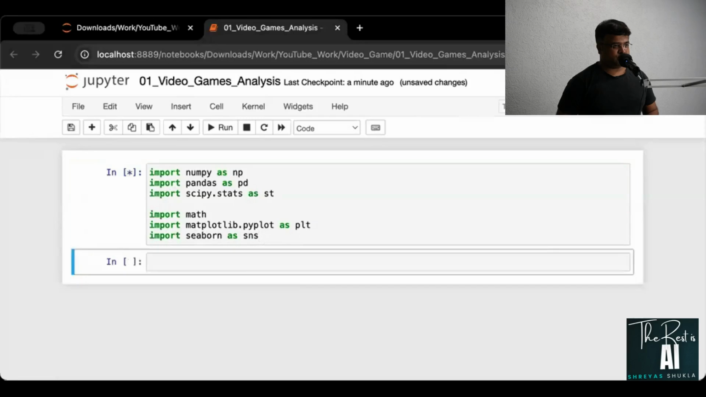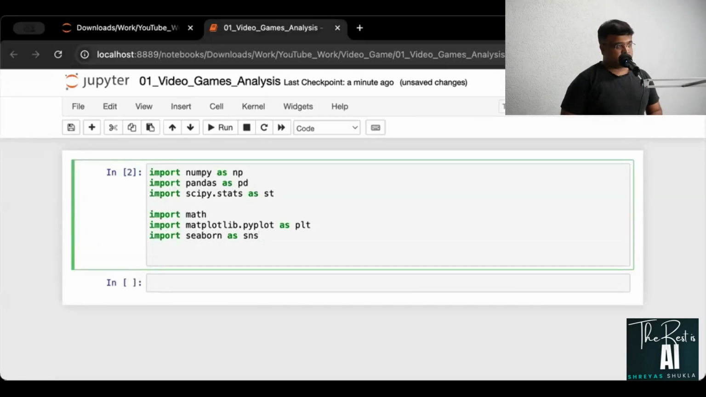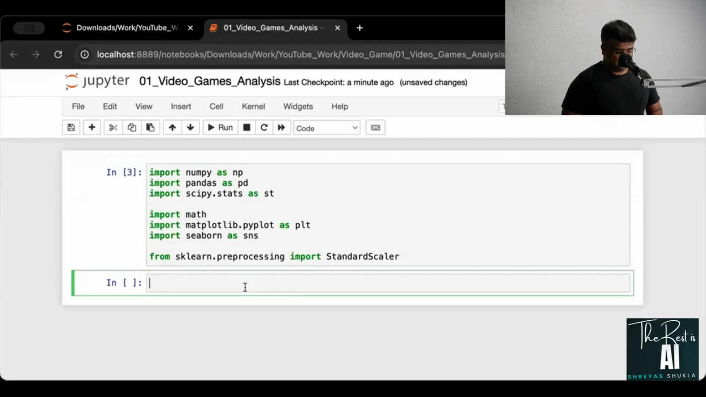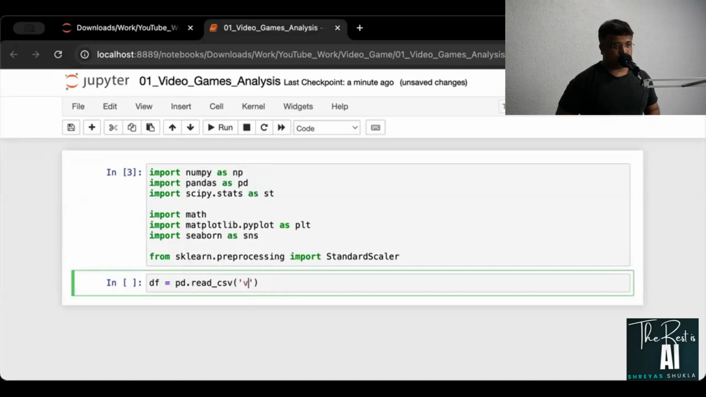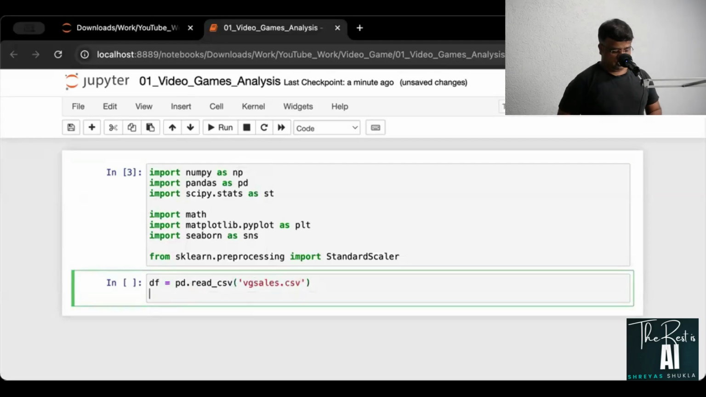And if there is any other library that I should be using, maybe I'll be using StandardScaler as well. So I'll import that. I'll import from sklearn.preprocessing, StandardScaler. All right, and then I'll import the data frame. I'll read the data frame using the Pandas library. So pd.read_csv is going to give me vgsales.csv.